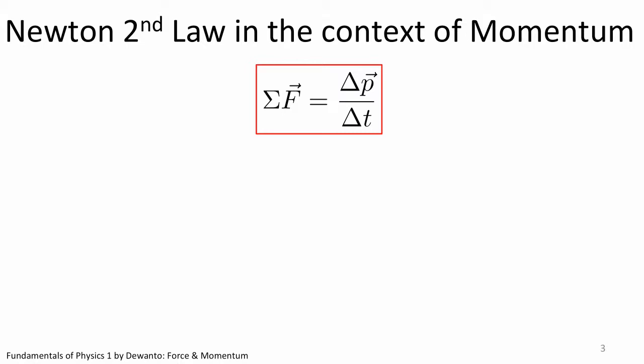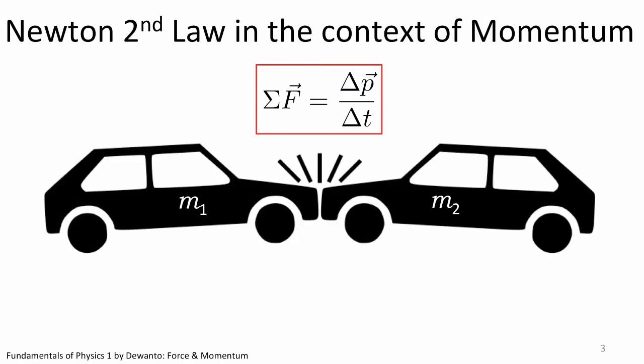Don't get me wrong, I'm not saying that momentum will only be conserved if there is no force involved at all. Obviously, when collision occurs, there has to be forces involved. Both cars come into contact. For sure, car 1 will exert force F1 onto car 2, and also for sure, car 2 will exert force F2 onto car 1. But pay attention to what I'm going to say.